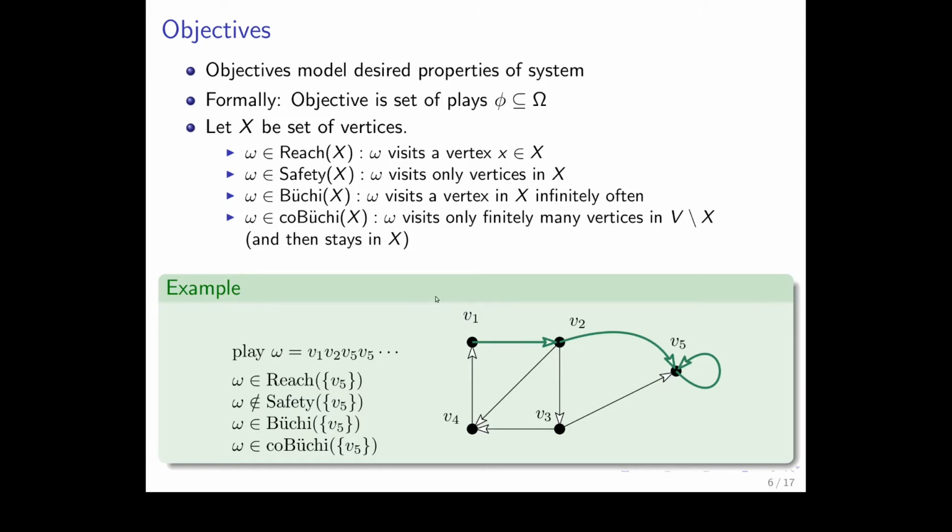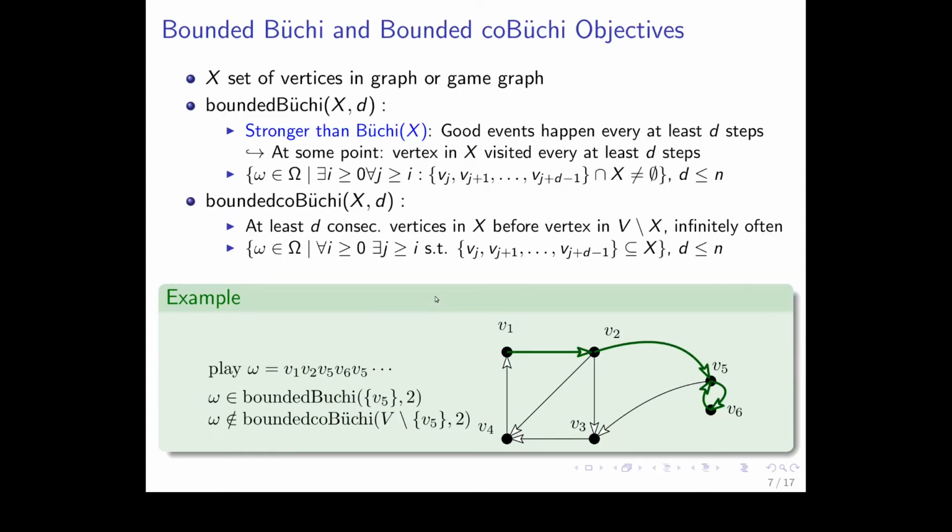Why? Because it only visits v1, v2 before looping in v5. And so it's in coBüchi of v5. Good. So these are canonical objectives. And now here are the objectives that we considered, especially in this work.